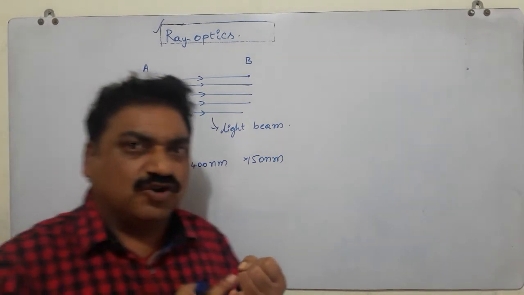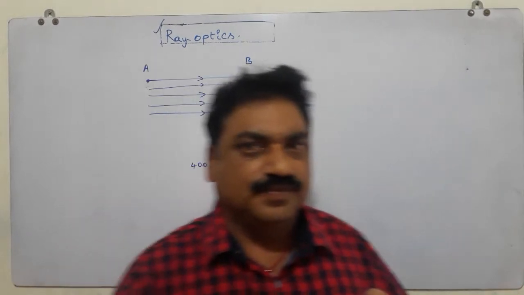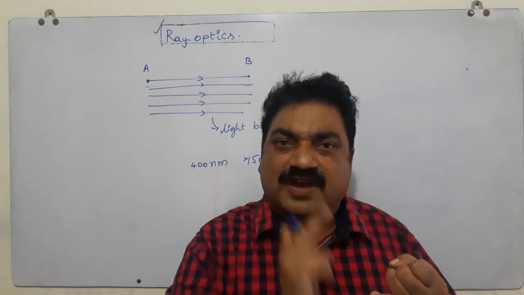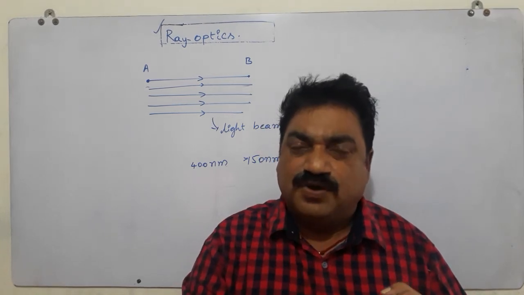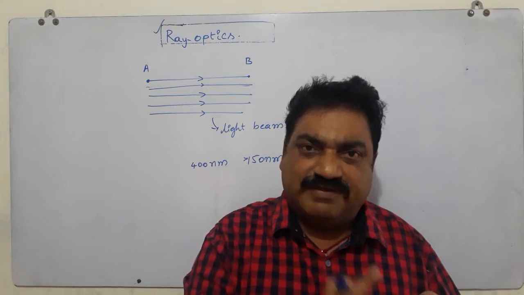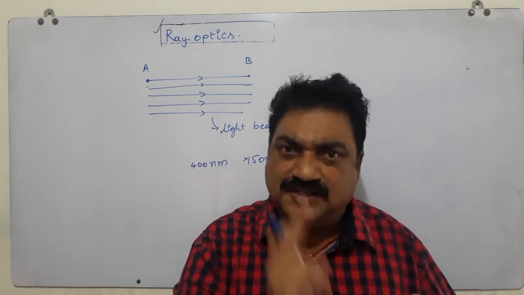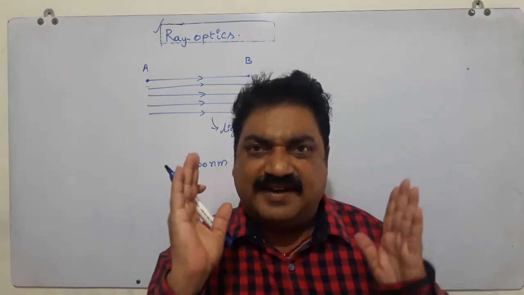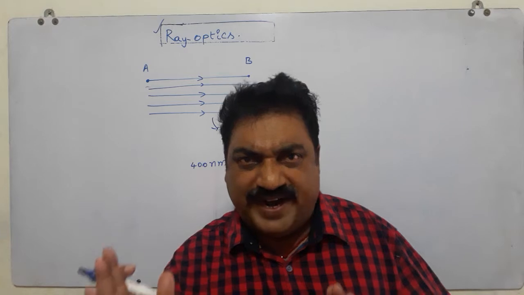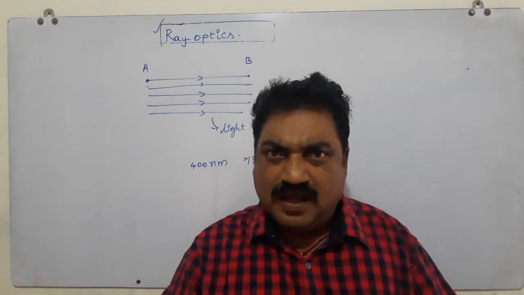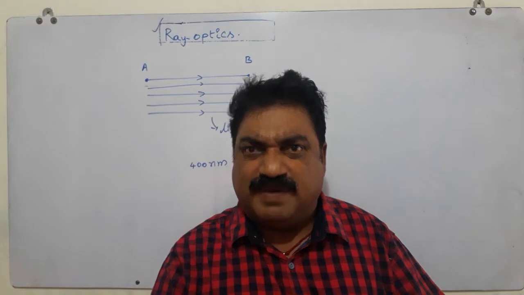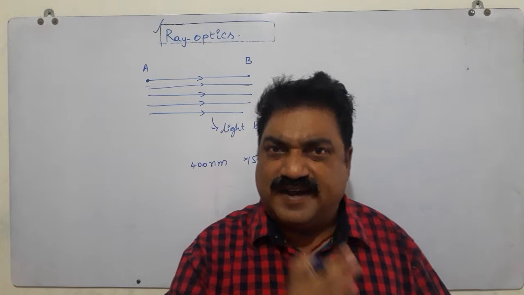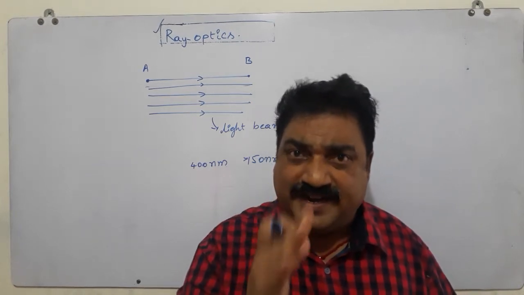So here, what is light? It is an electromagnetic radiation. What is visible light? The wavelength region from 400 nanometers to 750 nanometers is called visible light. And light travels from one point to another, and such a path traced by light in the form of a straight line is called a light ray.